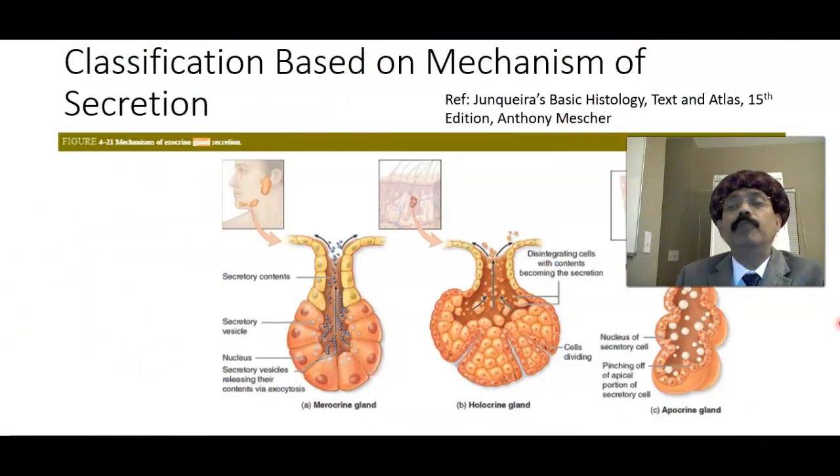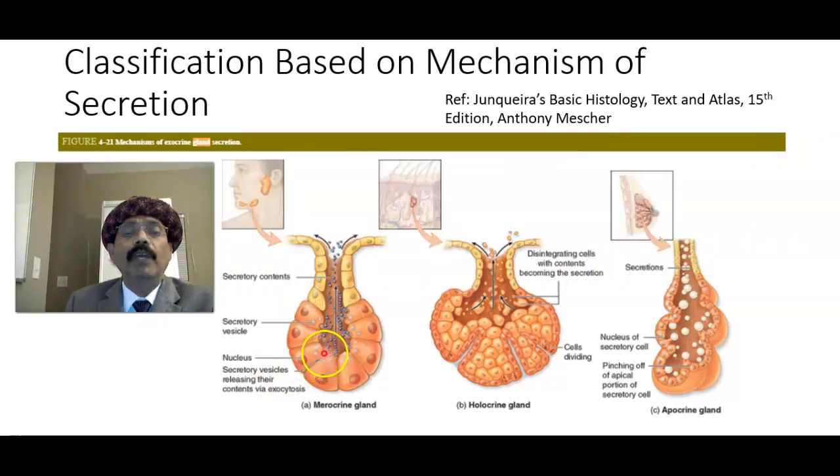Classification based on mechanism of secretion. Most of the exocrine glands are merocrine glands. They secrete by exocytosis, without damage to the cell or the cell membrane. Then holocrine: the entire cell is disrupted and disintegrates with its content, and the entire cell becomes the secretion. That is found in the sebaceous gland. Here is the sebaceous gland of the skin. It secretes sebum, and it may lead to acne formation.